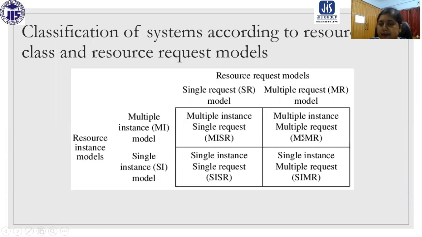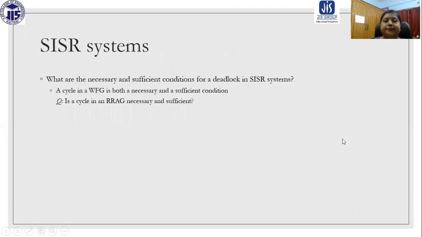Now this classification is actually referred to what? This group of systems is what? MIMR. Multiple instance, multiple request. So multiple instances of a particular resource are there, and multiple requests from processes can also be served. So MIMR. Now single instance, single request. So a single instance is available and a single request is going to be served. This is SISR. But single instance and multiple request, that is SIMR. So these are the groups.